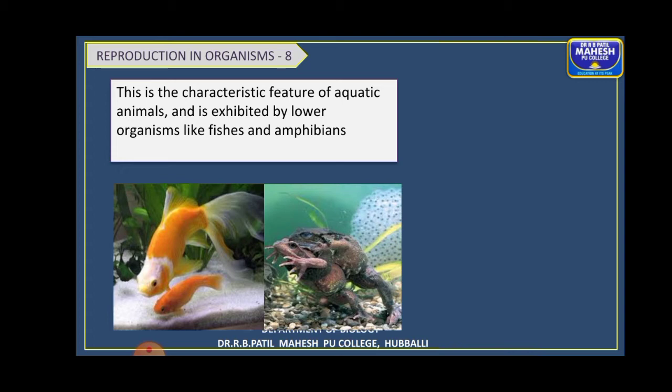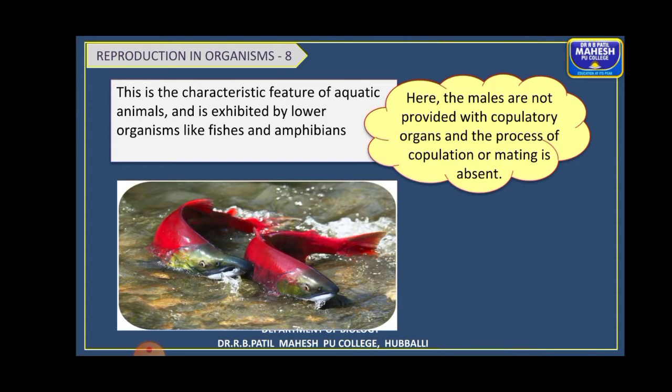Common examples you can give are algae, the fishes, the amphibians, right? Here the males are not provided with any copulatory organs because there is no transfer of gametes into the female body. That is why the process of copulation or mating is absent in these animals, because both the animals lay the gametes outside. The gametes are released into an external medium, right?